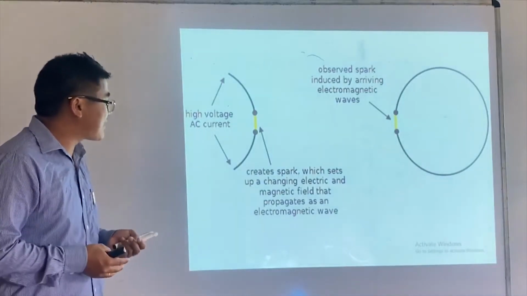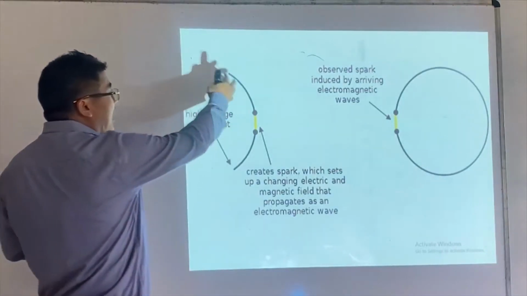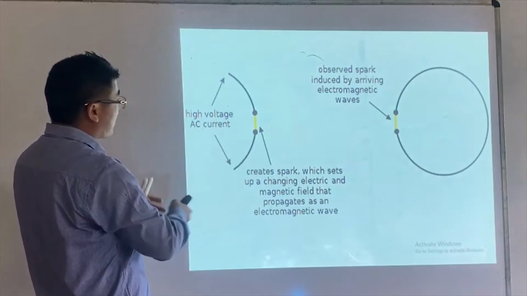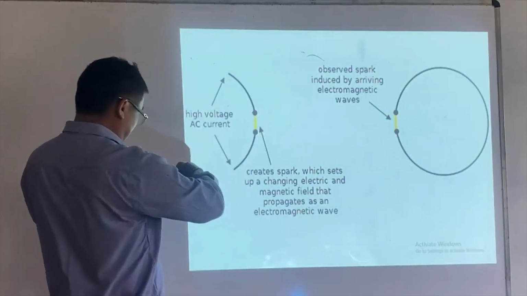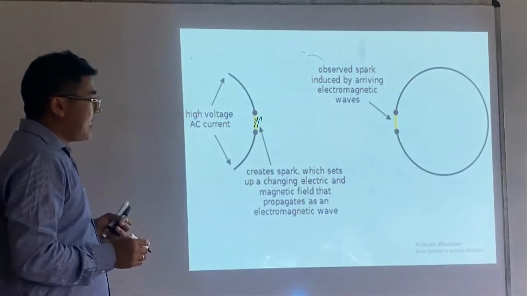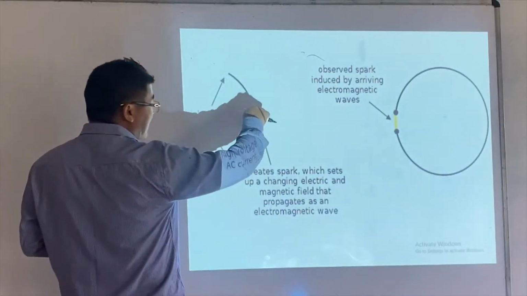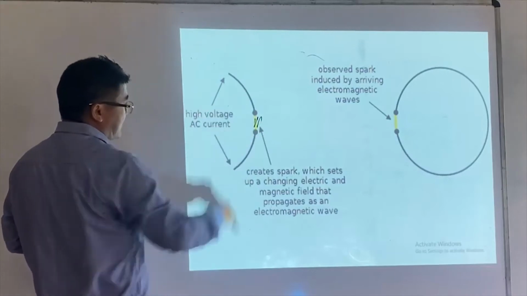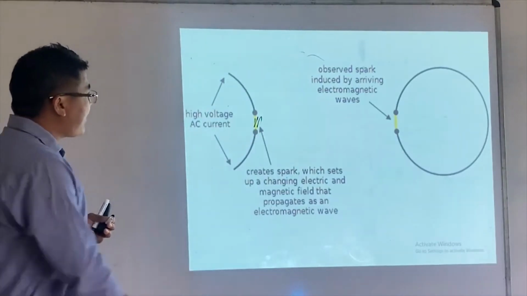This is how he generated electromagnetic waves. You oscillate charged particles across this knob, and then sparks are produced.